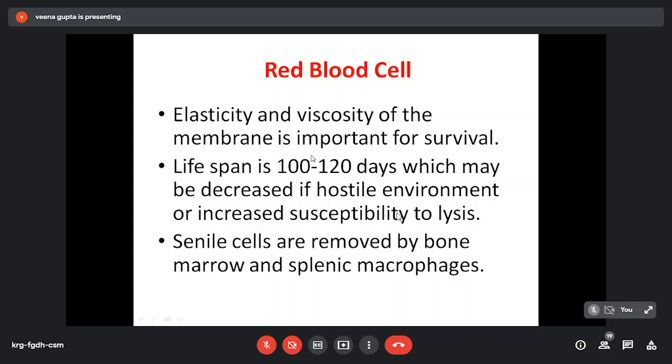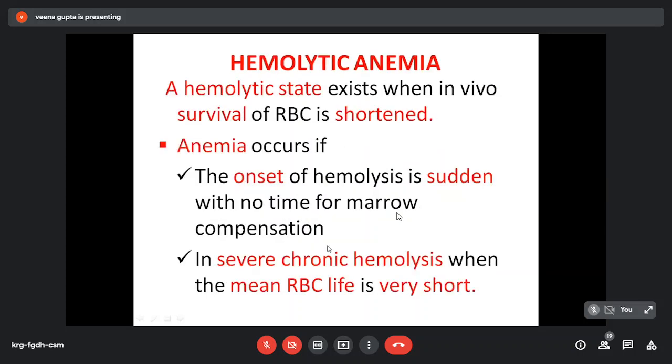Elasticity and viscosity of the membrane is important for survival, and the lifespan of a normal mature RBC is 100 to 120 days, which may be decreased if there is a hostile environment or increased susceptibility to lysis. And the senile cells are removed by bone marrow and splenic macrophages. A hemolytic state exists when survival of RBC is shortened, and anemia occurs if onset of hemolysis is sudden with no time for marrow compensation, or in case of severe chronic hemolysis when mean red blood cell life is very short.